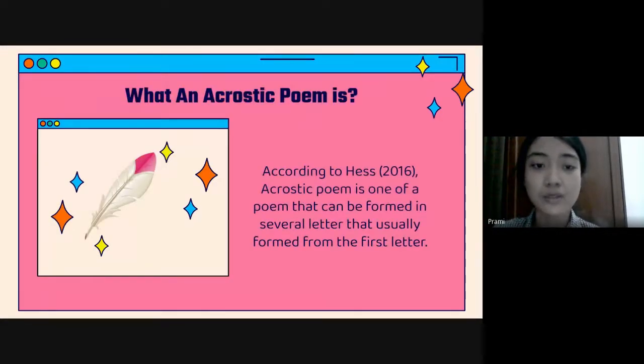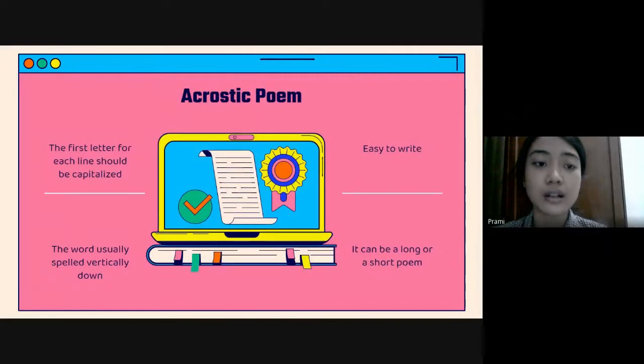According to Hess 2016, an acrostic poem is a poem that can be formed from several letters, usually formed from the first letter. Next slide. The characteristics of acrostic poem: the first letter of each line should be capitalized, it is easy to write, and the word is usually spelled vertically down. It can be a long or a short poem.